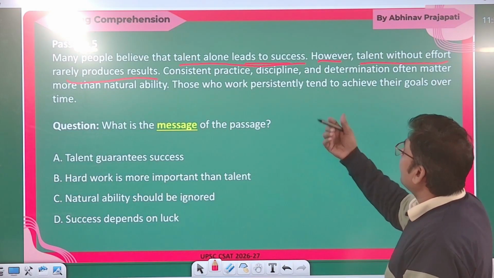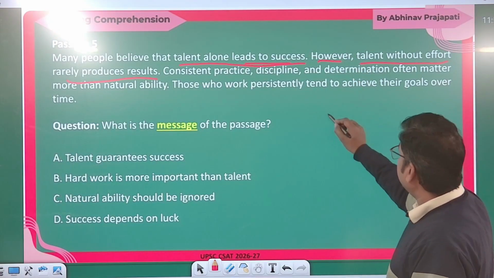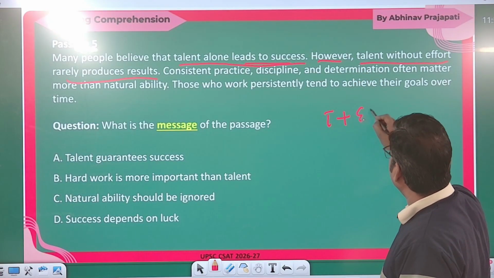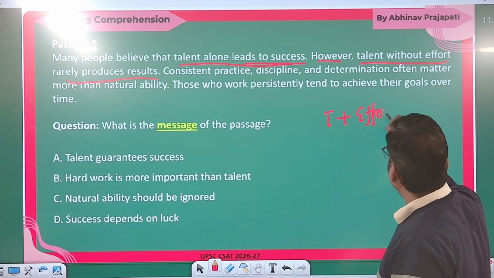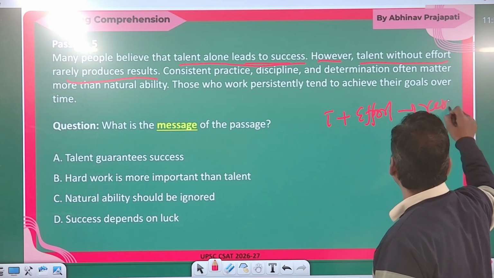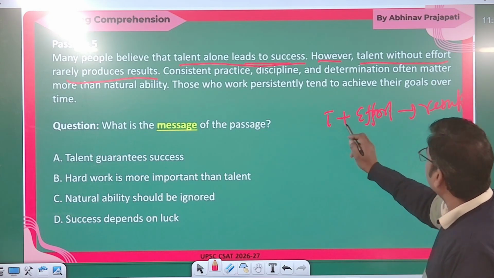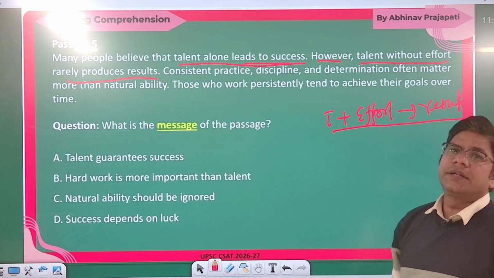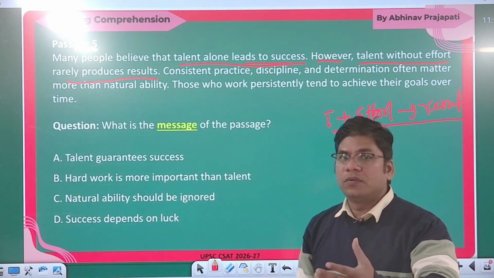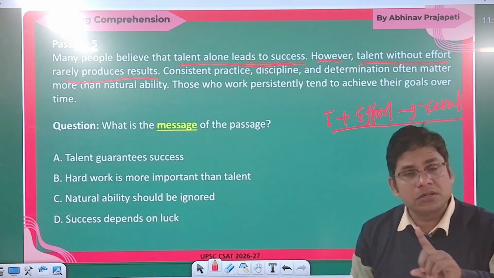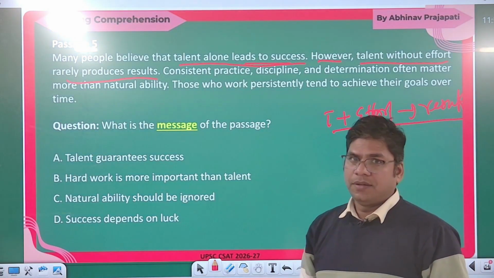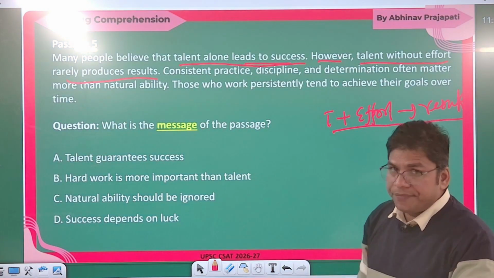So what does it mean? Talent plus effort is equal to result. Talent alone, the author is saying, is not sufficient to produce any result. Effort must be there.